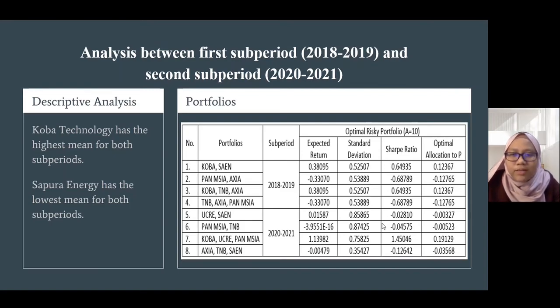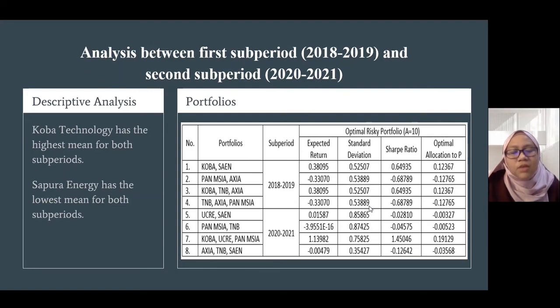It is due to the fact that Kobe Technology is in the manufacturing industry of IT products. Hence, they have a lot of high prospects during COVID-19, as the economy in Malaysia is more technology-driven. Meanwhile, the lowest mean annual return for both sub-periods goes to SAN. It is due to the reason that Sapura Energy is in the oil and gas industry, which was among the affected industries during COVID-19. Next, we focus on 8 portfolios that have been constructed based on a descriptive analysis from